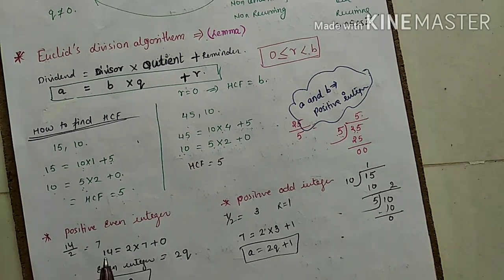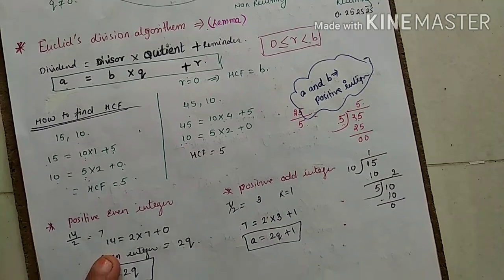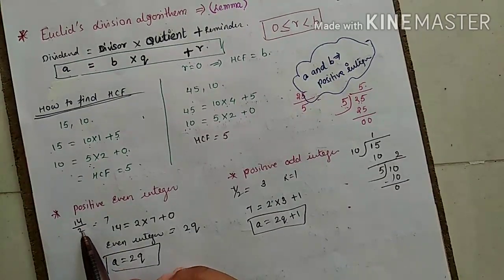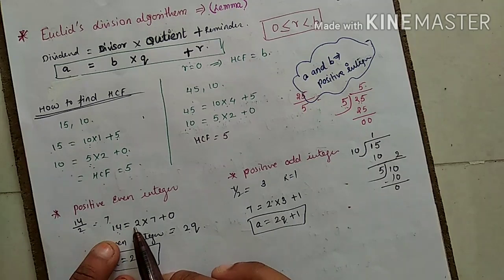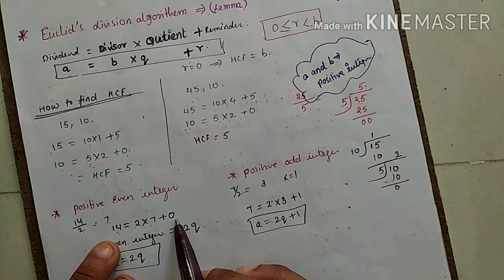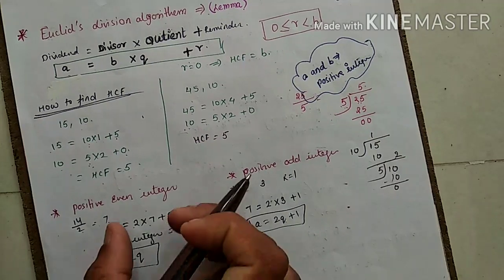Now come to here. Again the same thing, just understand what I am writing. I have taken some examples to understand. Just understand by the example. 14 by 2 is equal to 7. I can write this: 14 is my dividend. 2 is my divisor. How many times will it go? 7 times. What am I getting? 0. So you can write this term.